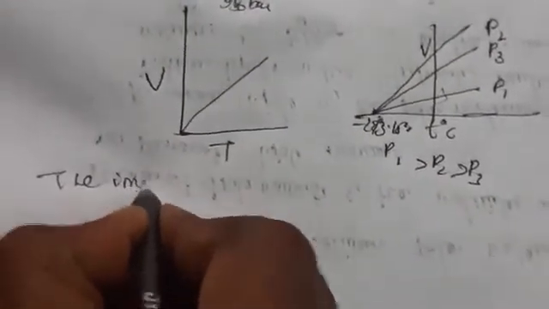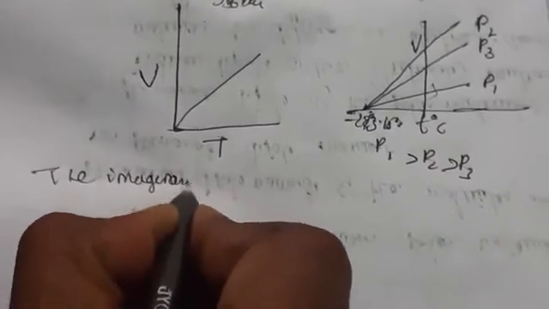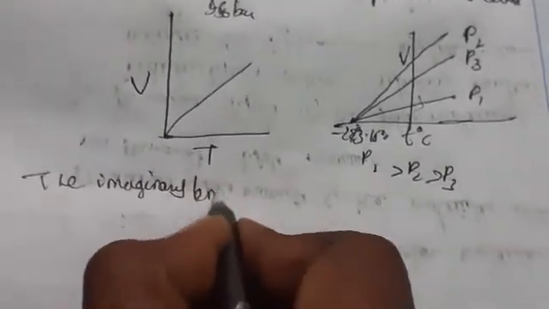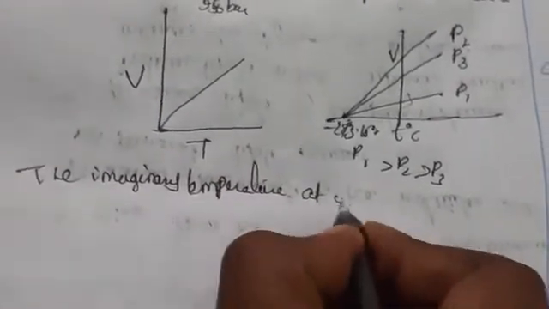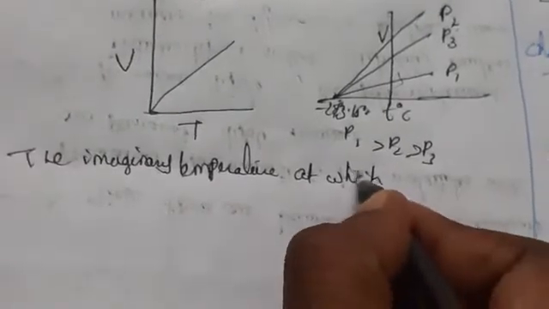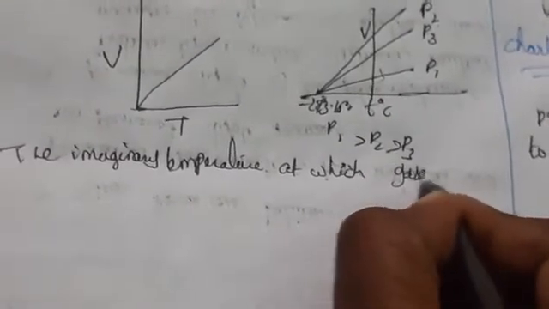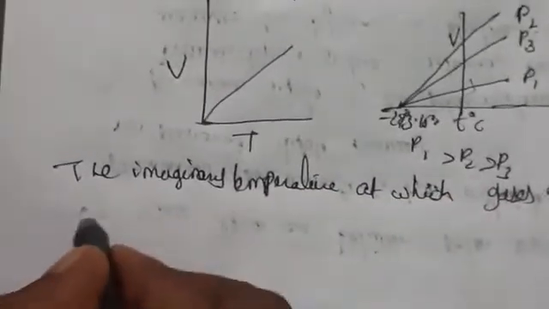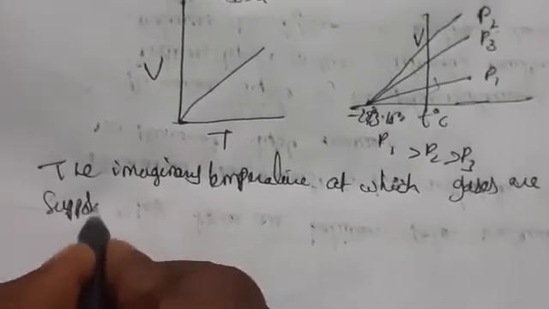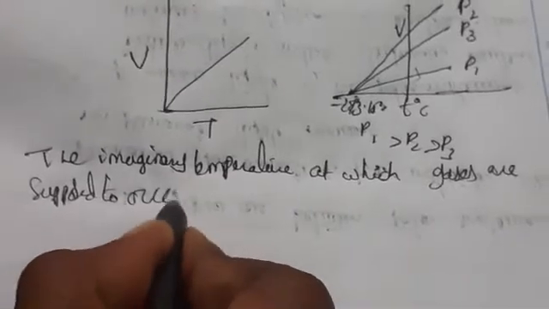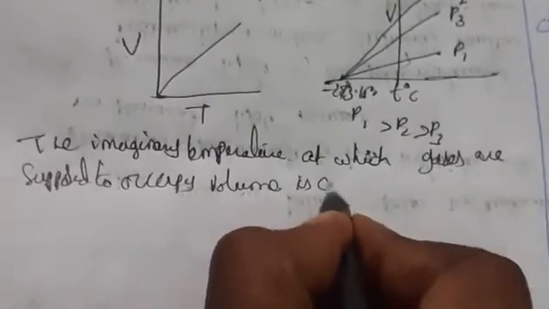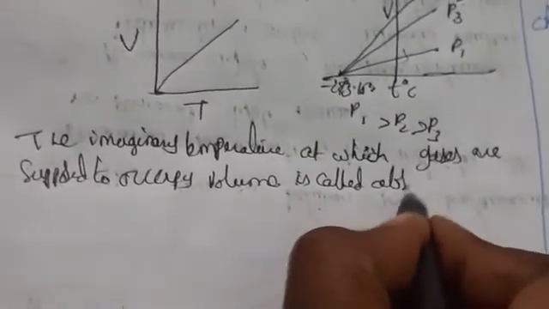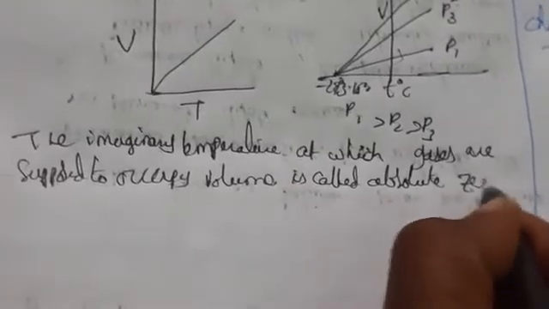The imaginary temperature at which gases are supposed to occupy zero volume, we call it absolute zero. Okay, so this is nothing but Charles' law.